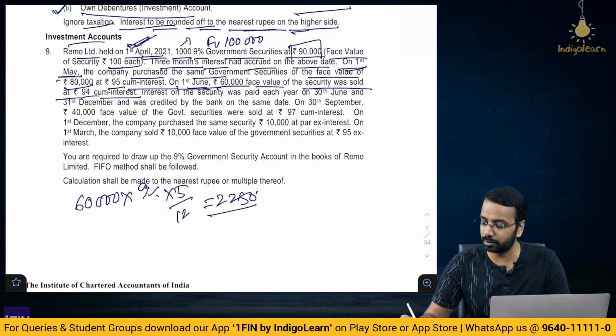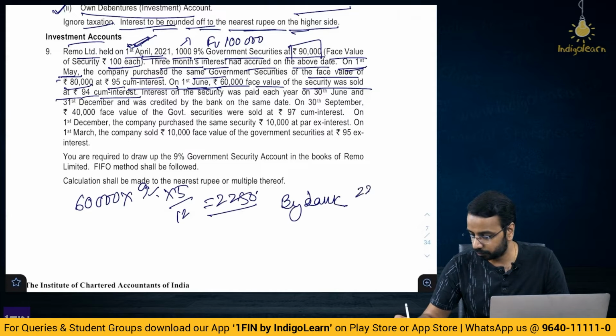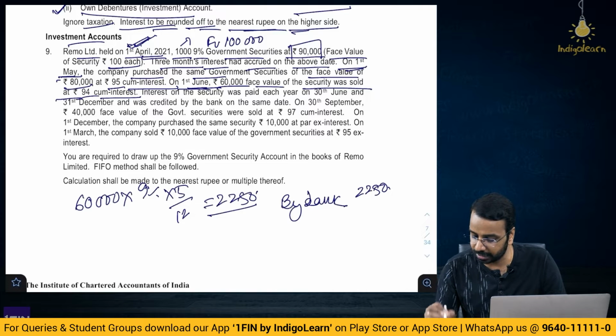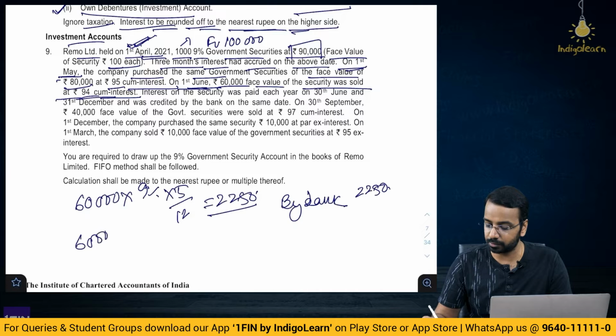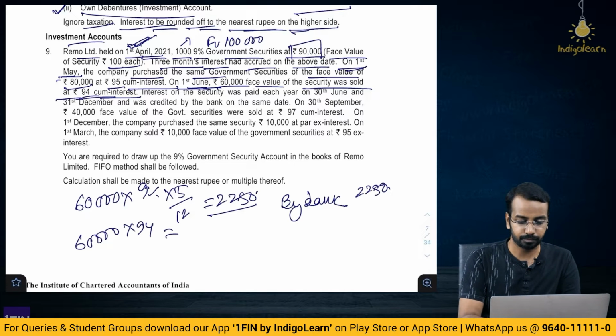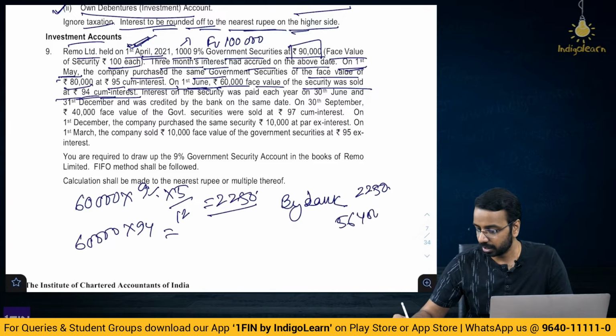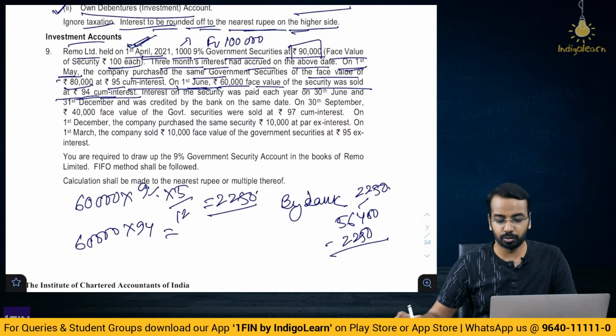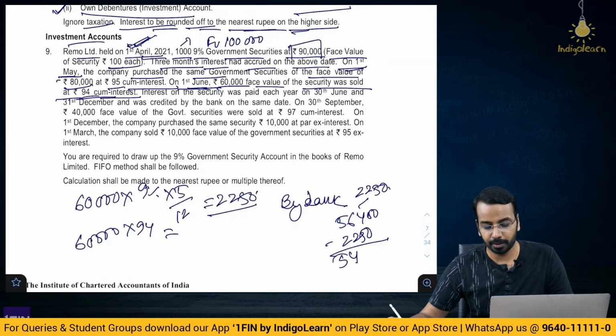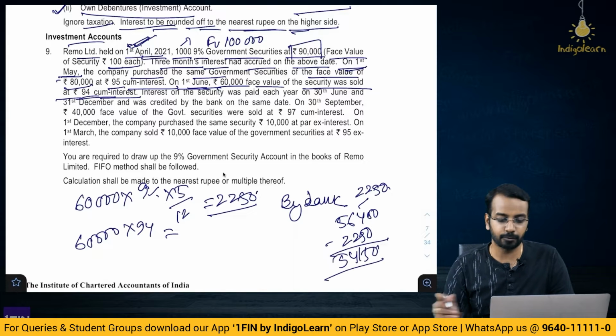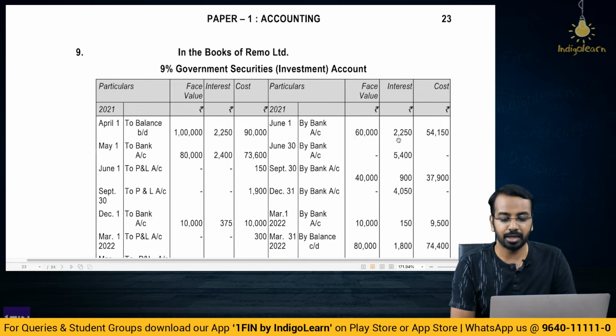2250. So in the sale side, what you will do is by bank, interest column 2250 and they have sold at 94. So sale value is 60,000 into 94, that is equal to 56,400 minus 2250, you get 54,150. So this 54,150 you will credit in the cost column, and 2250 you will credit on the interest column, face value 60,000, right.